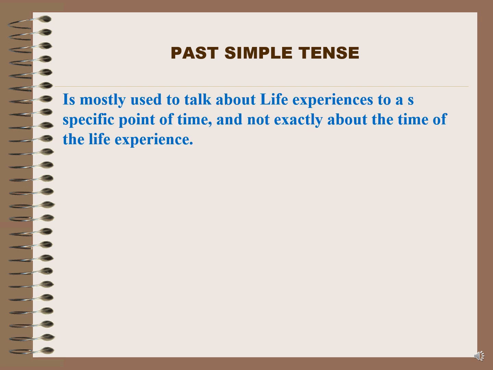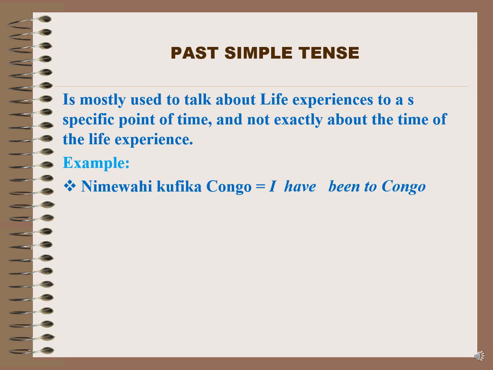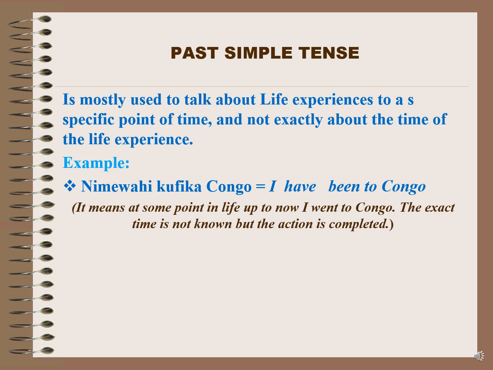Now, present perfect simple tense is mostly used to talk about life experiences up to a specific point of time and not exactly about the time of the life experience. An example that we have here, nimewahi kufika Congo, I have been to Congo. It means at some point in life up to now I went to Congo. The exact time is not known, but the action is completed.